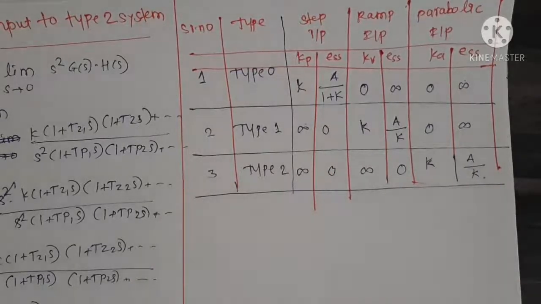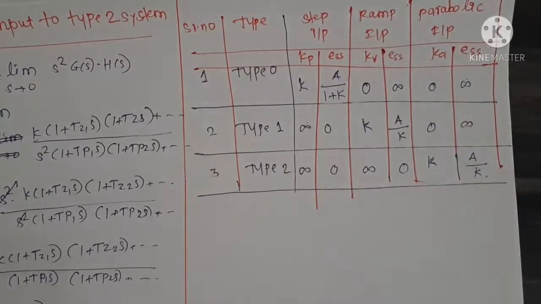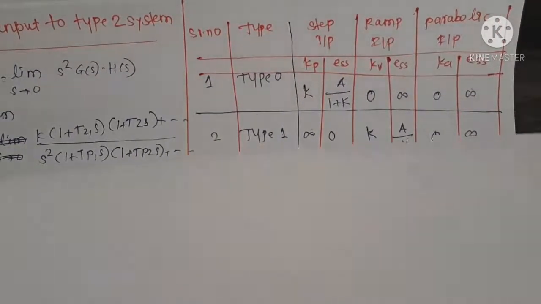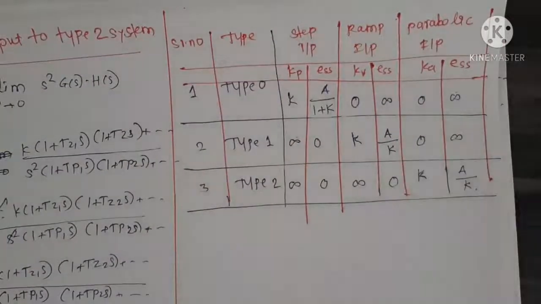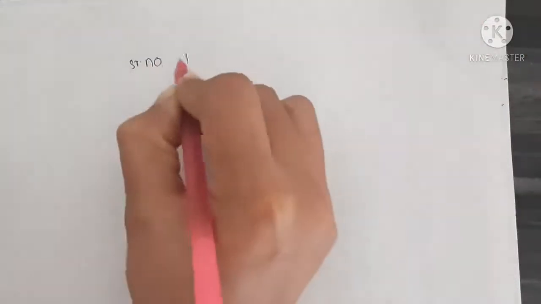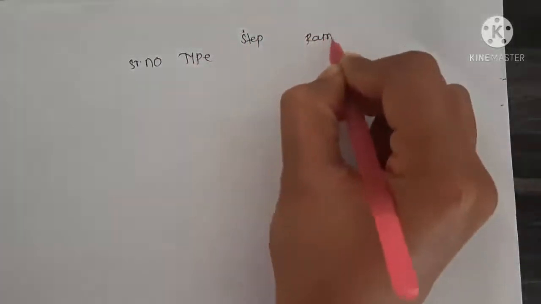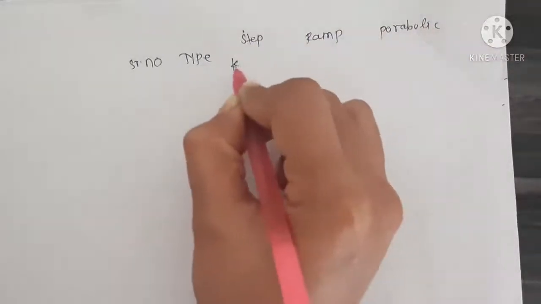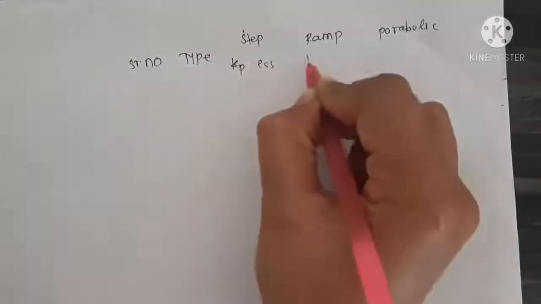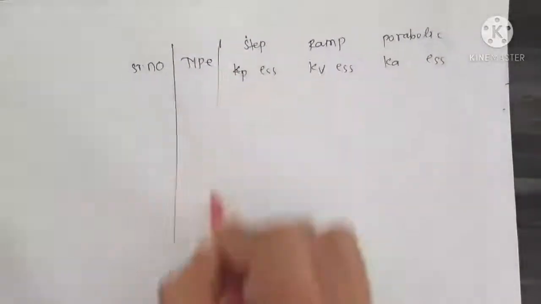So instead of memorizing this table, you can also simply remember it this way. Draw this table first: serial number, type, input, step input, ramp input, parabolic input, and for these 3, Kp, Kv, Ka and ESS.